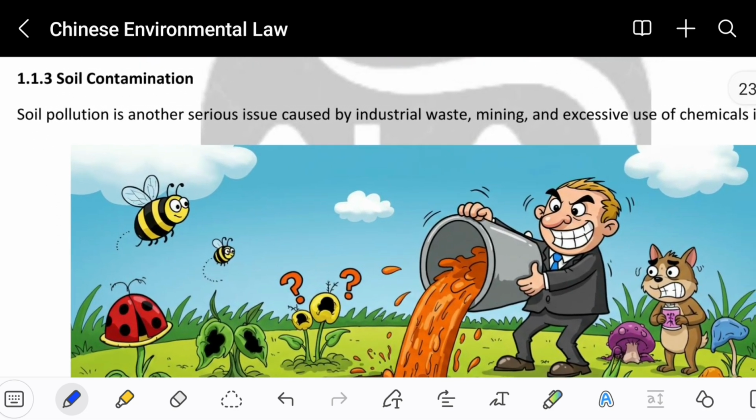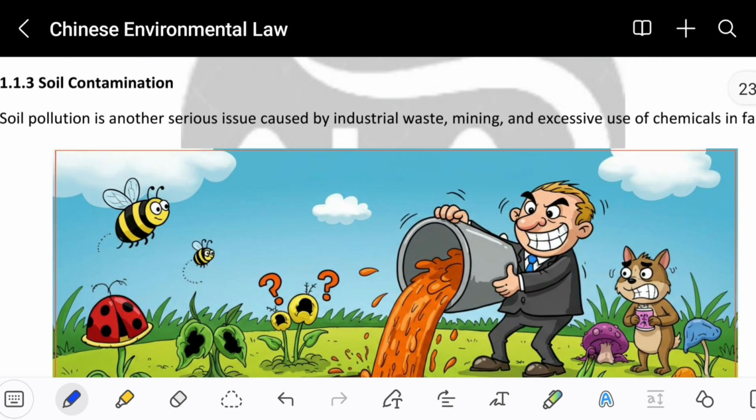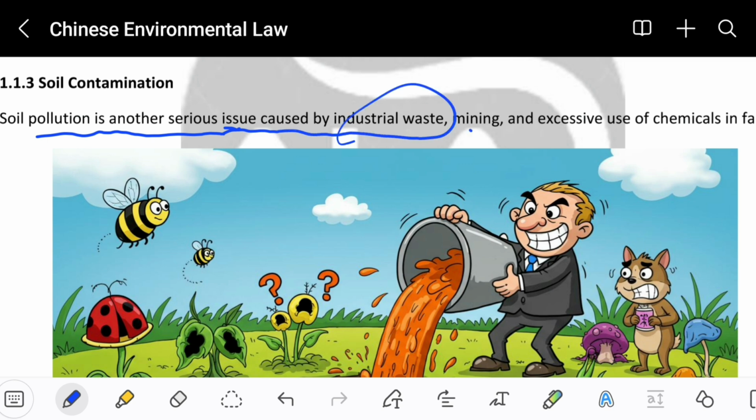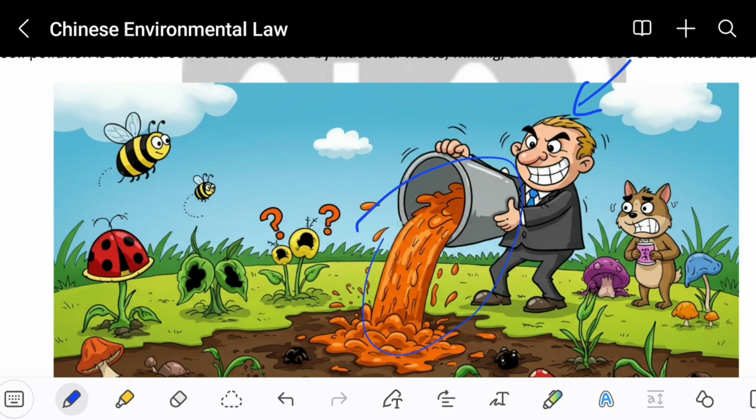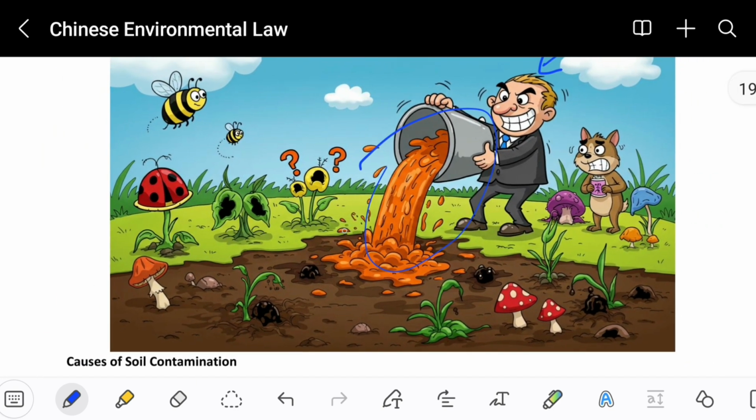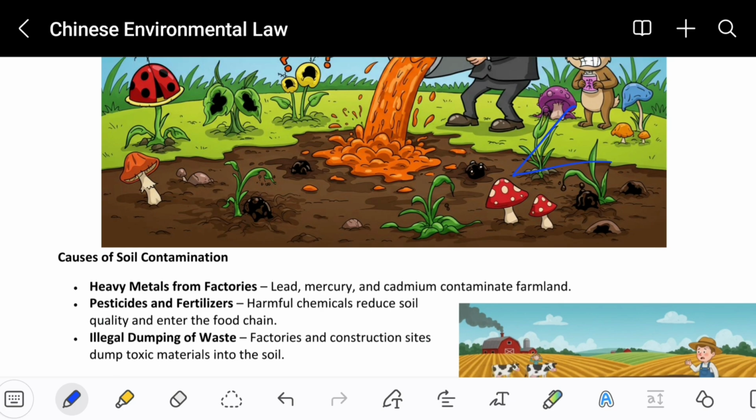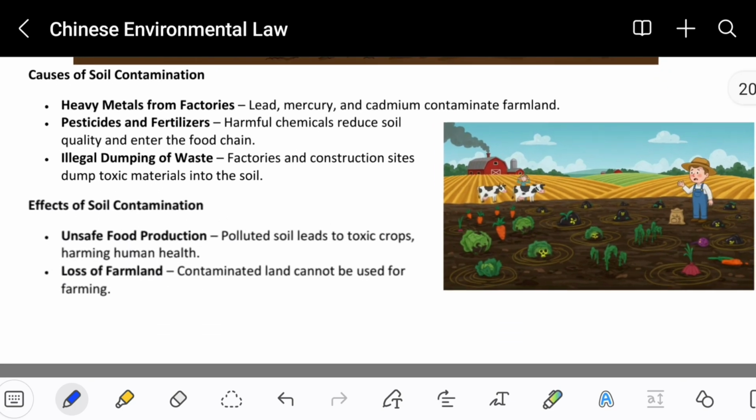Soil contamination. The next section is basically about soil contamination. Soil pollution is another serious issue caused by industrial waste, mining, and excessive use of chemicals in farming. So basically you're seeing a human being over here putting some chemical in the soil. So the soil is getting polluted and producing harmful vegetables for us. This is how soil contamination is working.